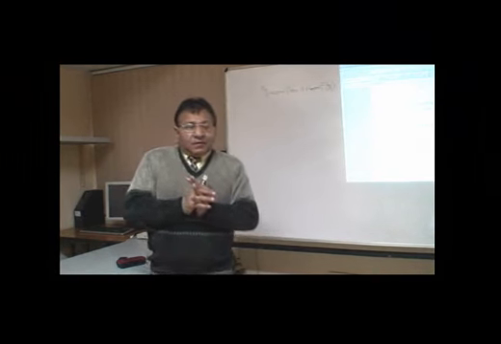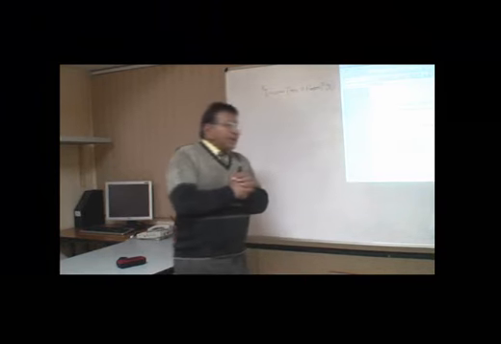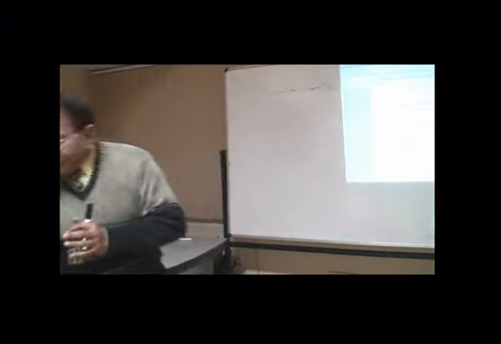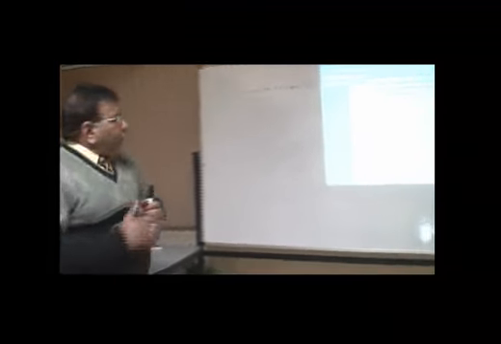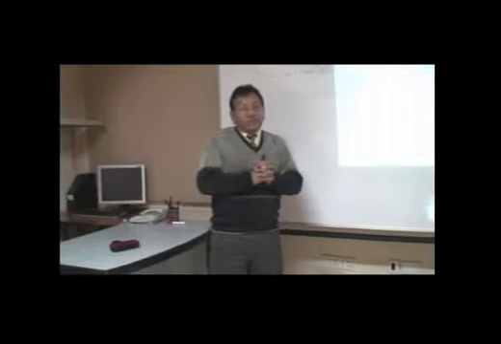However, there are some exceptions to it, which means this is subject to certain exceptions. What is that exception? The exception is that if you are just letting out your property and such letting out the property is incidental or subservient to the main business, then the rental income which you get out of such letting out shall not be deemed to be income under the head income from house property, rather it shall be taxed under the head income from business or profession.